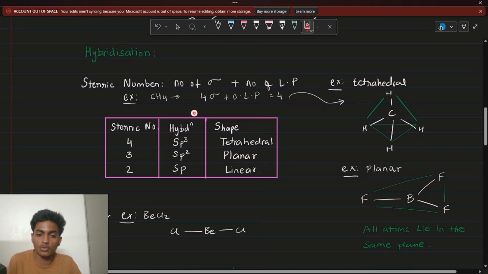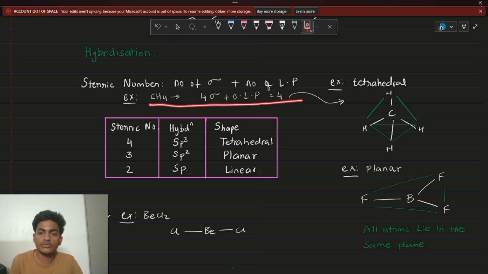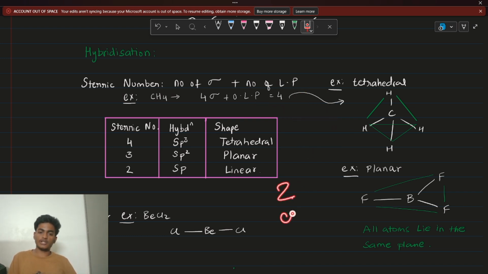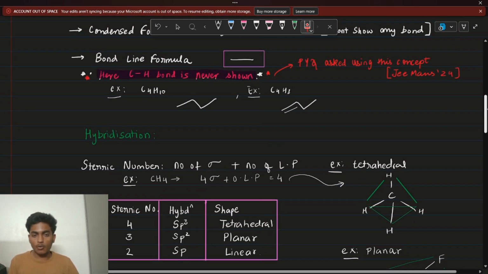Then guys, after BeCl2, let's go to the next example. So we have CH4 here. In CH4, you have four sigma bonds, and obviously you don't have a lone pair here. So your steric number becomes 4, and you have your hybridization as sp3, right? So this must be clear. We have taken two examples, CH4 and BeCl2. So you must be clear over here now. Let's go to the next topic, guys. I hope you're understanding, right?